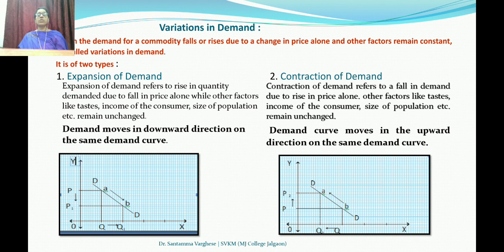The demand moves in an upward direction on the same demand curve. One arrow is shown, and you can see that the arrow is moving upward on the same demand curve, showing the contraction of demand. When the price moved from P to P1, the quantity demanded also reduced, moving from Q to Q1. That is shown with the help of an arrow.